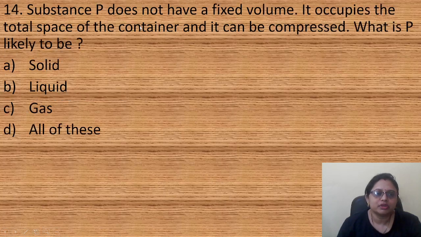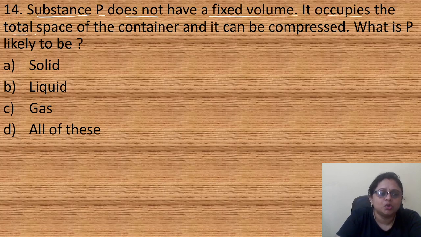Coming to the next question, substance P does not have a fixed volume. It occupies the total space of the container and it can be compressed. What is P likely to be? Option A, solid; B, liquid; C, gas; D, all of these. So the question says substance P does not have a fixed volume, occupies the total space of the container, and can be compressed also.